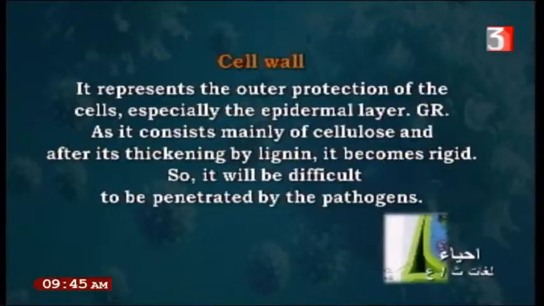What is the cell wall? The cell wall is the outer protection of the cell, especially the epidermal cell. Lignin may be deposited on it, which makes the cell wall rigid. When the cell wall becomes rigid, it prevents the penetration of any pathogen, like bacteria, viruses, spores, or any germs, from entering inside the plant cell.